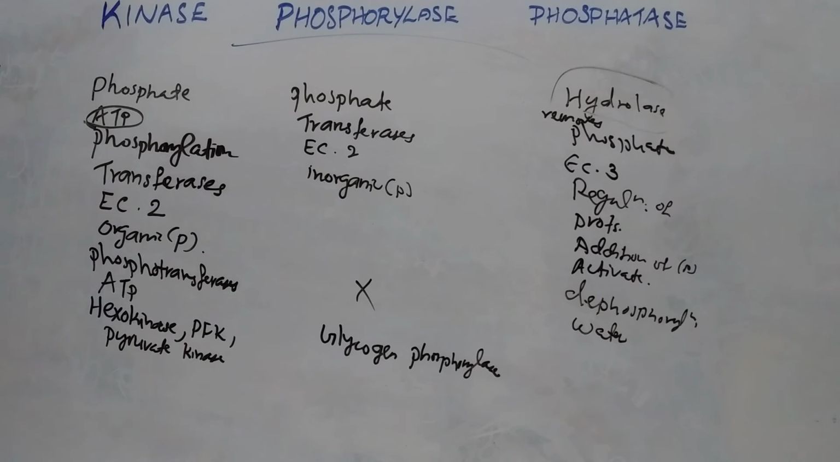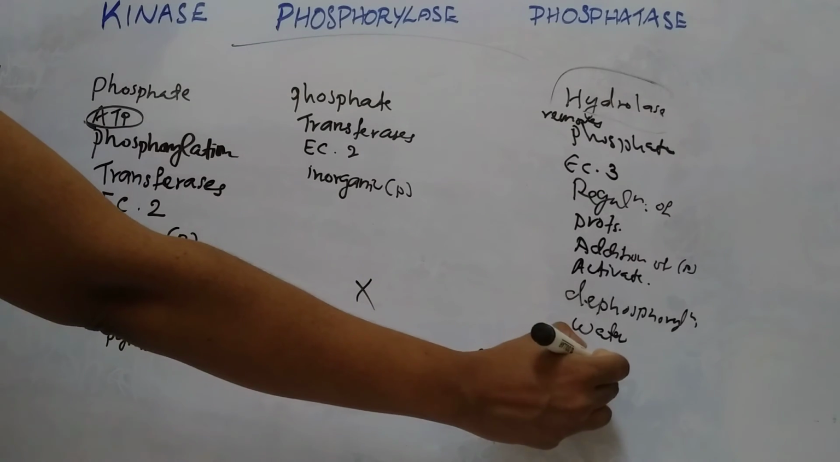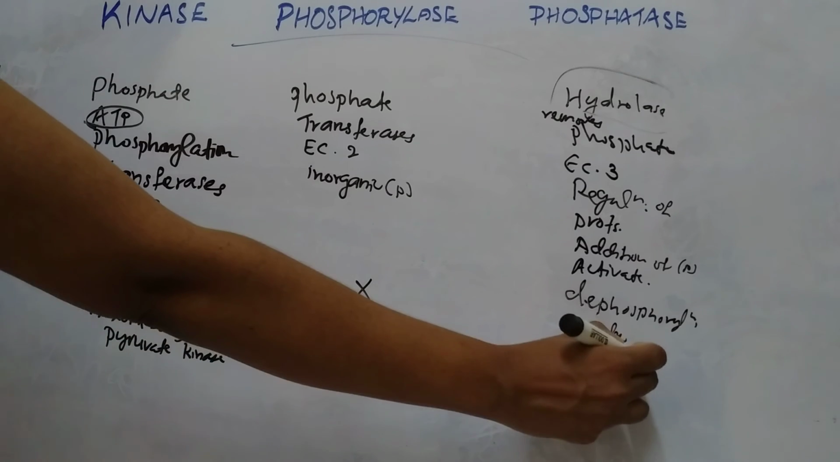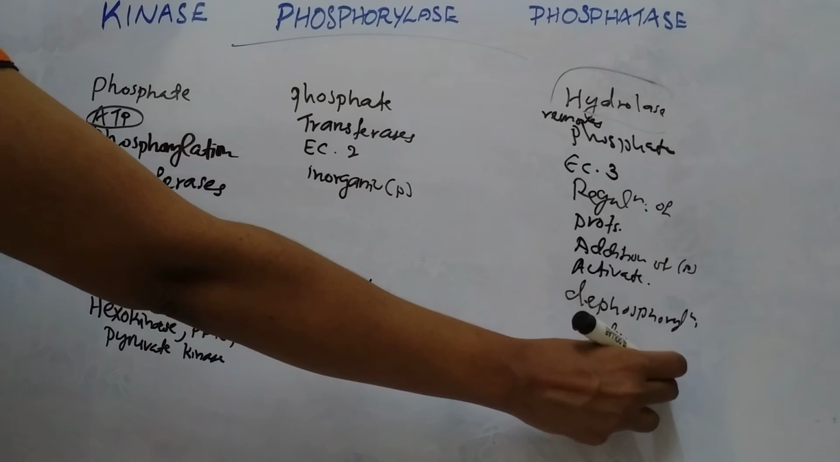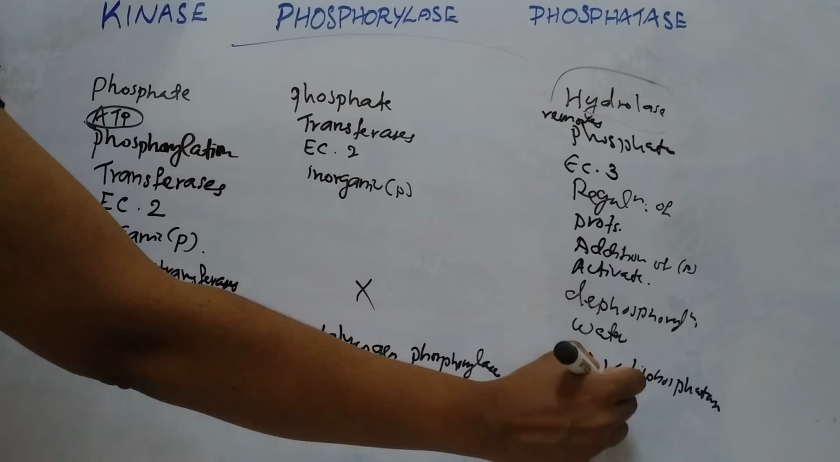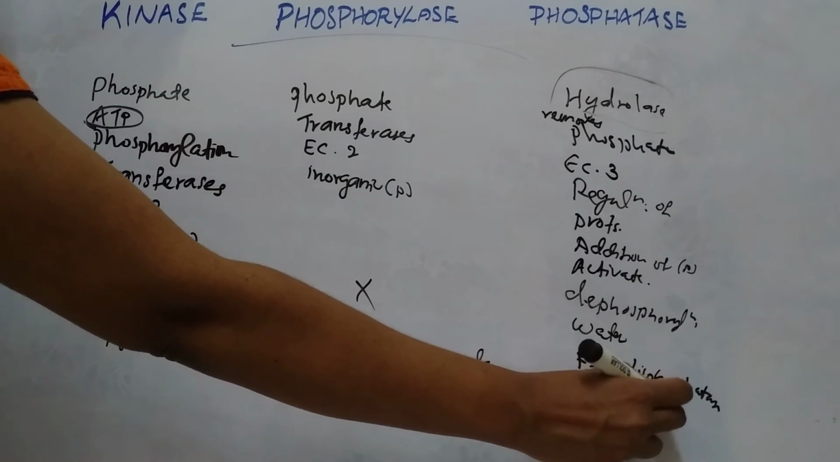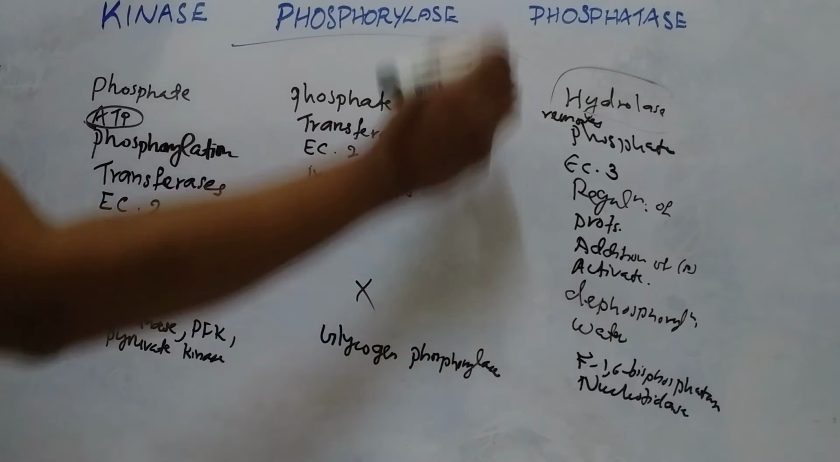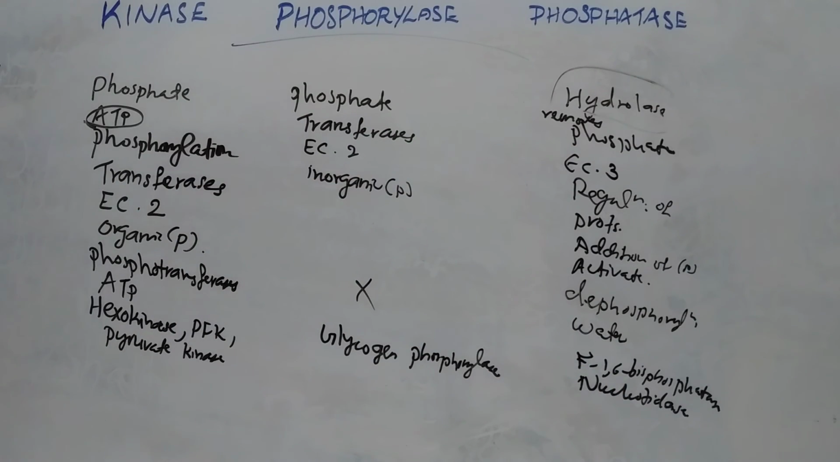Phosphatase examples are fructose 1,6-bisphosphatase, then nucleotidase. These are the examples of phosphatases.